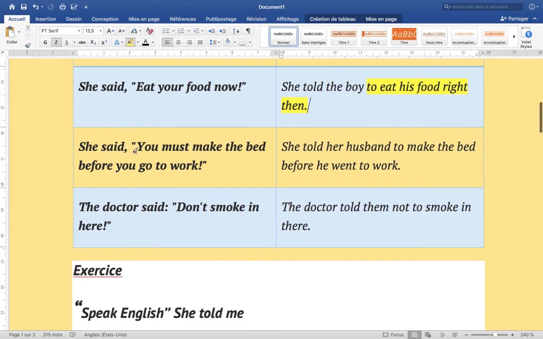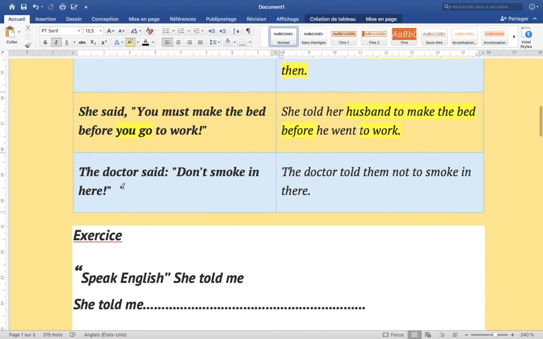Then we have: "You must make the bed before you go to work." She told her husband to make the bed before he went to work. What are the changes that we made here? Here we have the verb go, which means we're talking about the simple present, and I told you that the simple present turns into the simple past. So we have go and went, and we put "to make the bed before he went to work." "You must make the bed before you go to work." She told her husband to make the bed before he went to work.